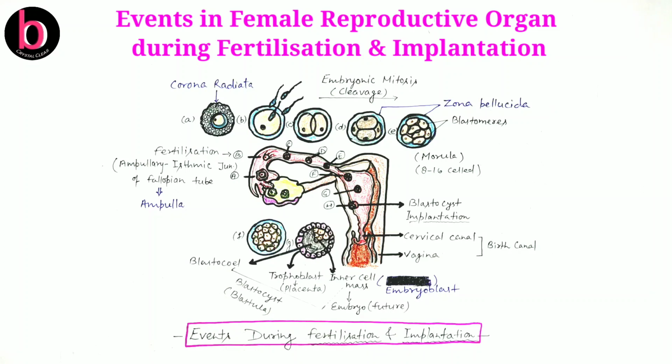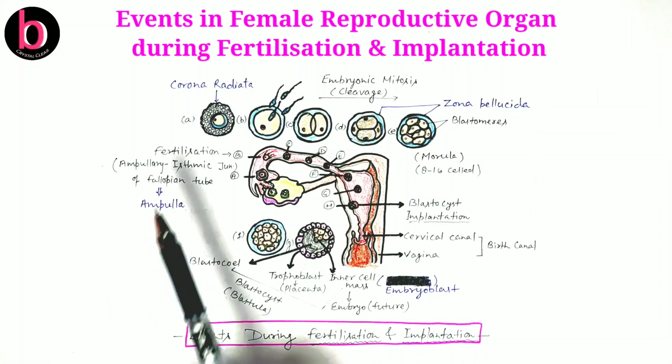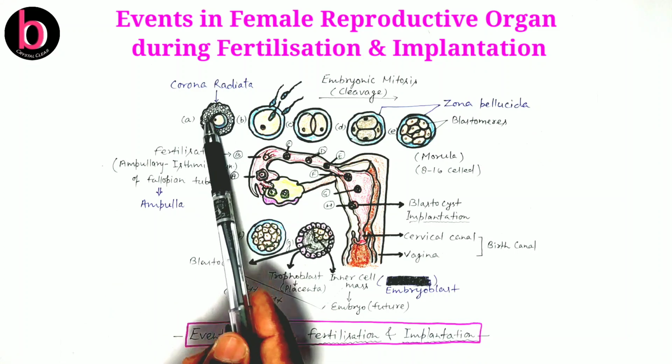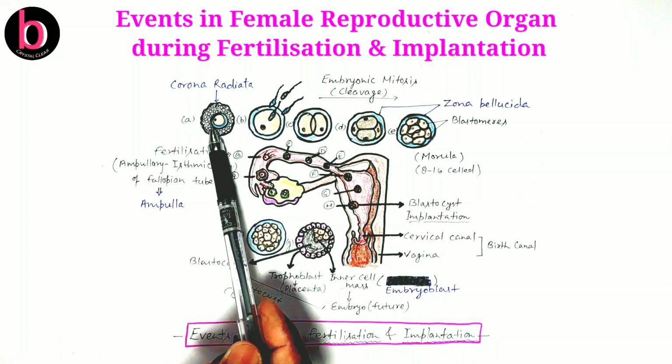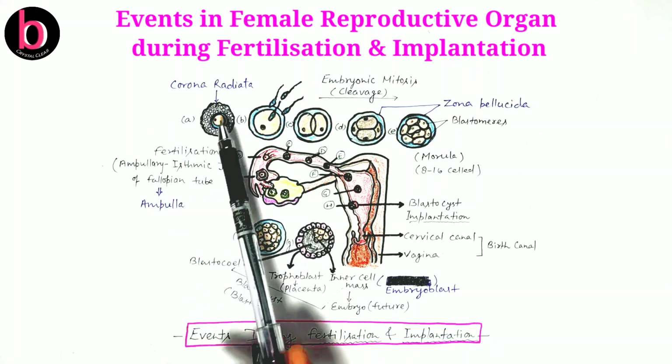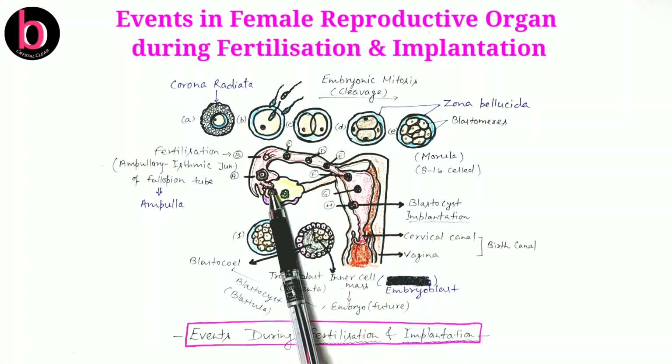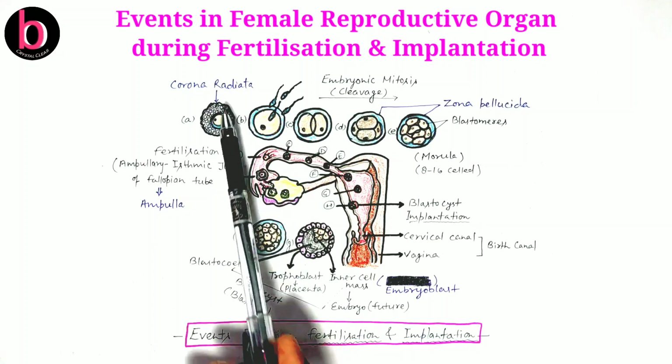So meiosis II now proceeds, and after completion of meiosis II, there will be a mature ovum plus a second polar body. This is the secondary oocyte that releases out from the Graafian follicle at the time of ovulation.